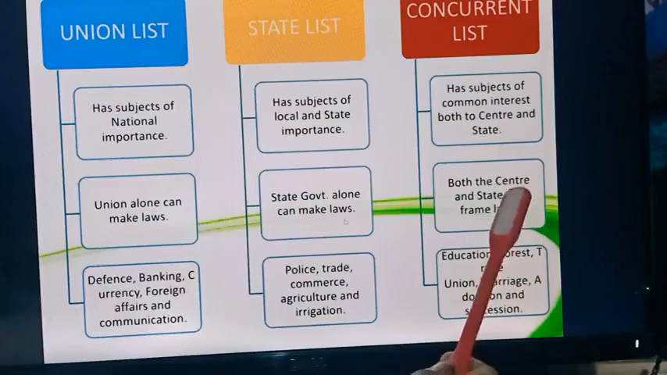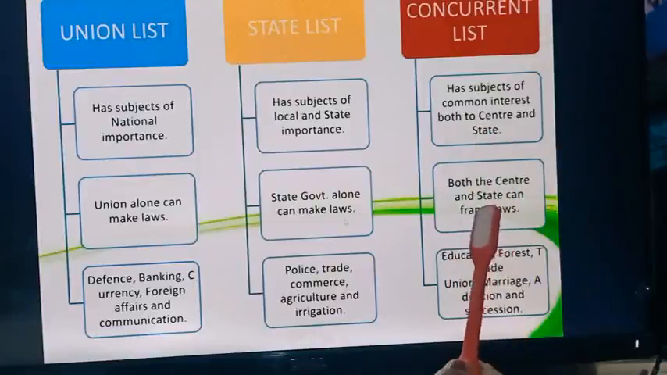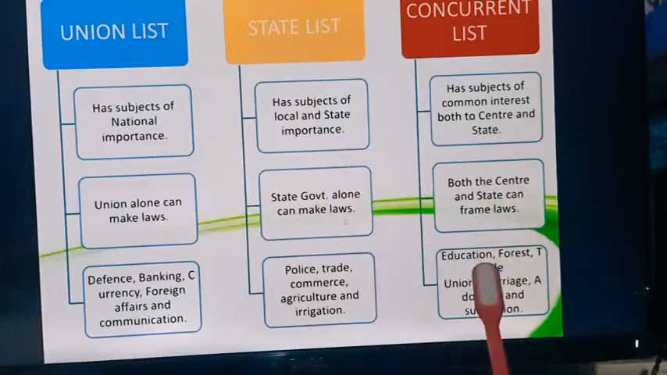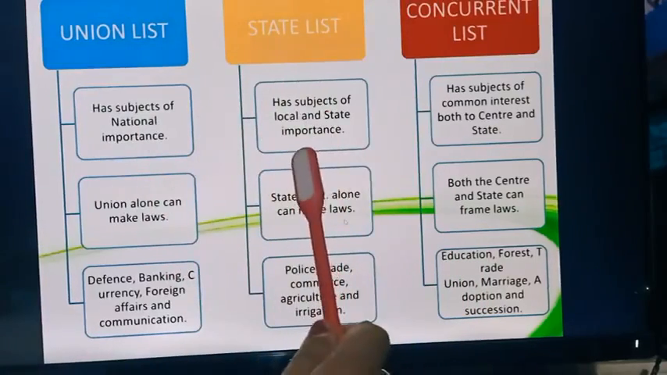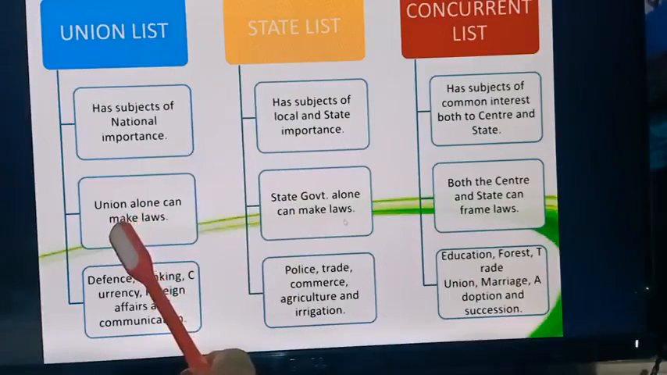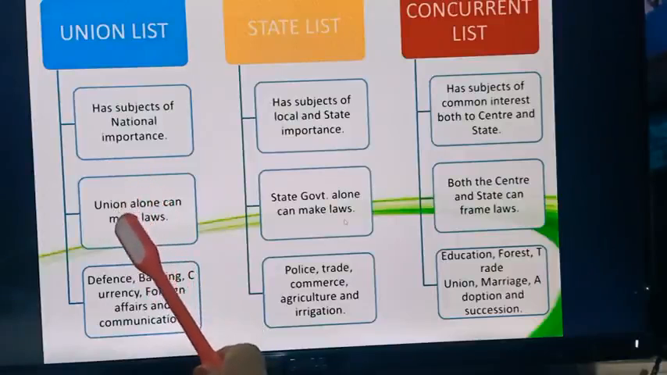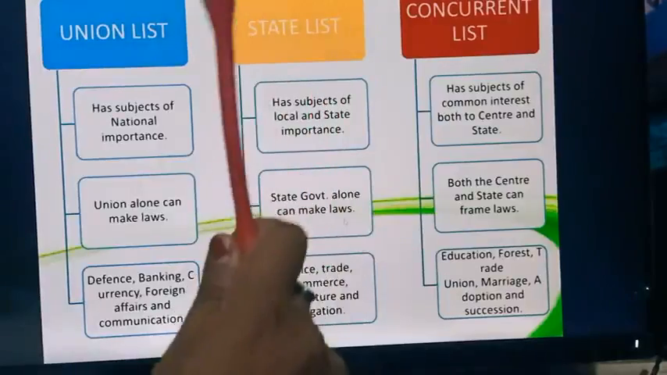Whenever there is a dispute in this area or in one subject, like in education, where you see there is a disagreement between the union and the state, then whose opinion is going to be upheld? Obviously it's the union or the central government. That makes it a unitary form of government.